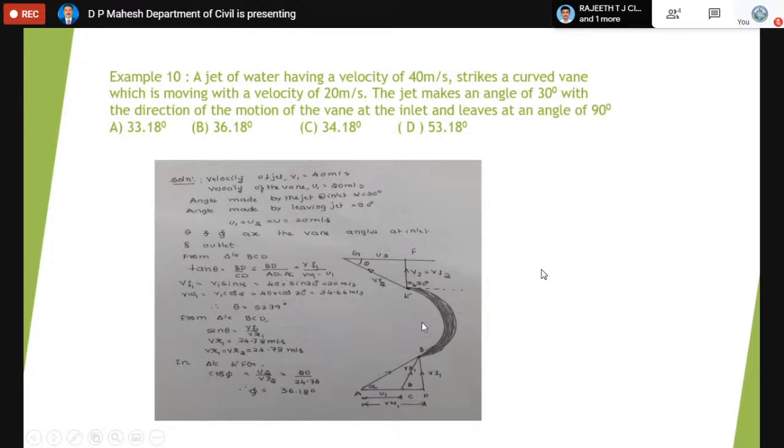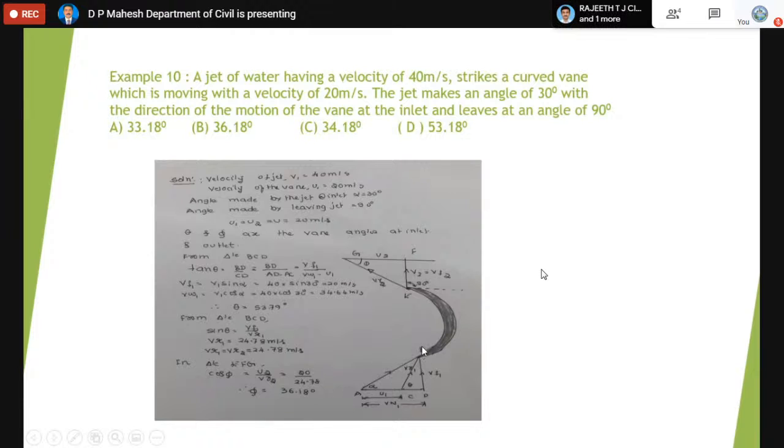So you can look at the figure. This is the most important, and you cannot calculate without drawing the figure as far as this type of problem is concerned. So how to draw the figure is most important. The shaded one is actually the plate or vane, and we have to allow the water to enter the vane tangentially at one end like this.